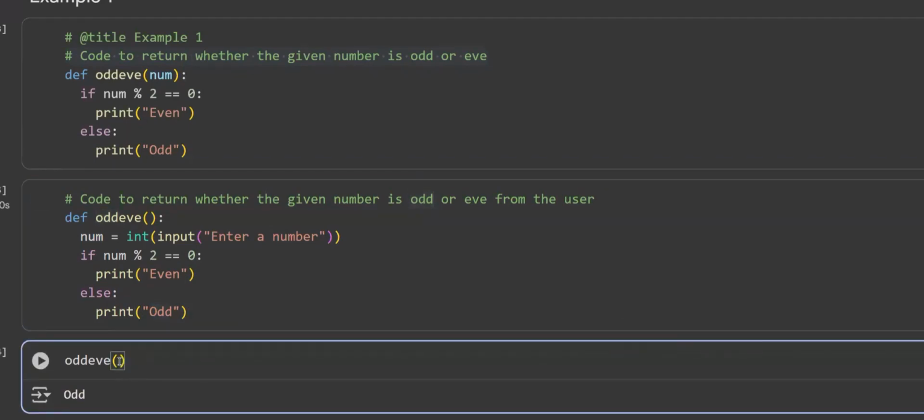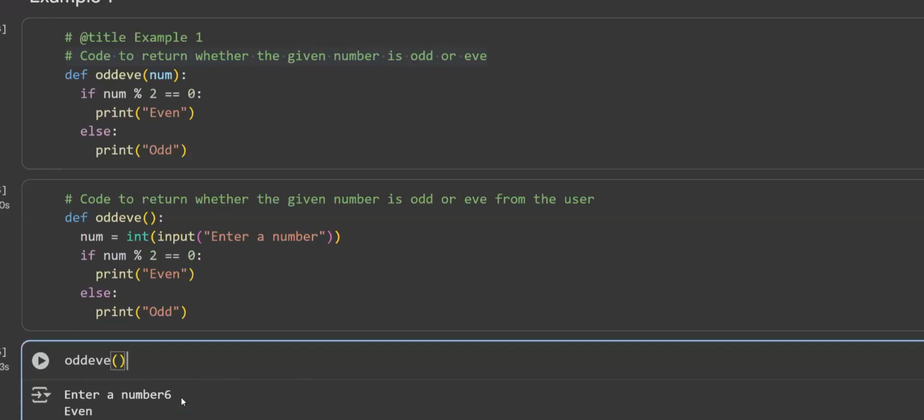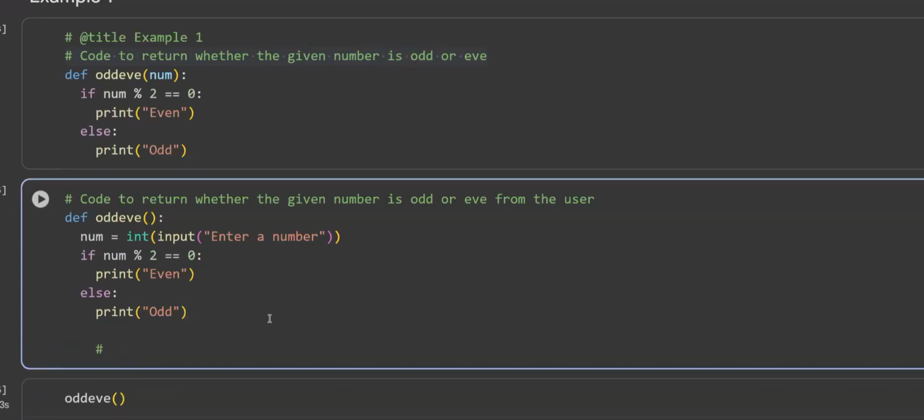I'll just run it once again. Now we don't have to give any value. You're just calling oddEven and running it. Can you see, it is asking me the number, let's say 6. It gives me the output and it stops. Now, let's say I have multiple numbers, 1, 2, 3, 6, 8, 9. Should I check these manually, or should it ask me the input value each time, so that I put the value inside it and get the output?